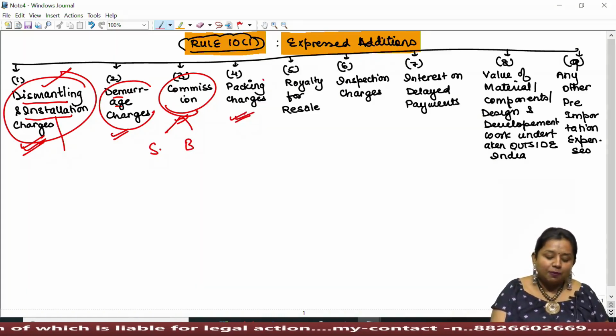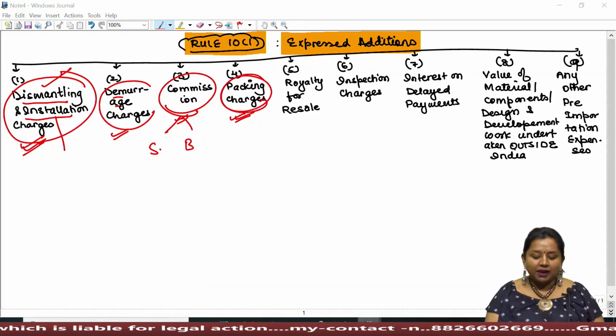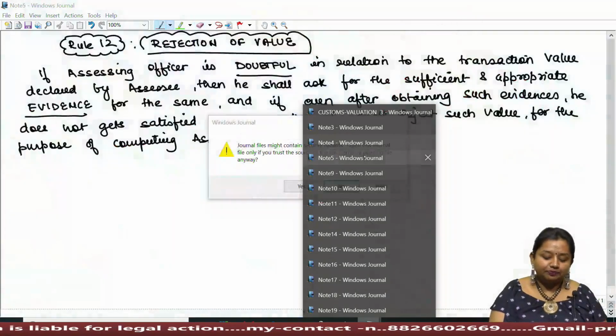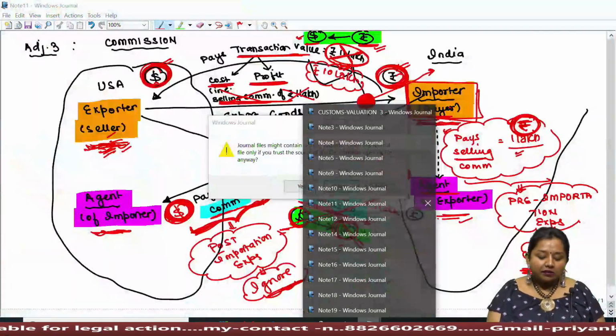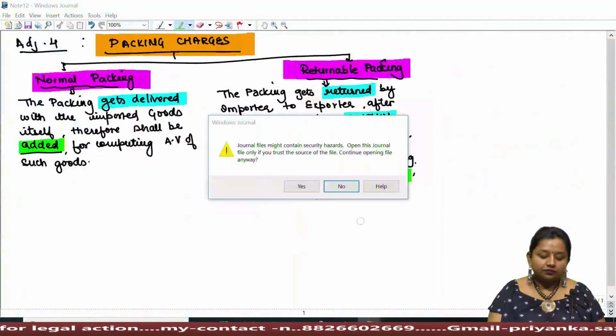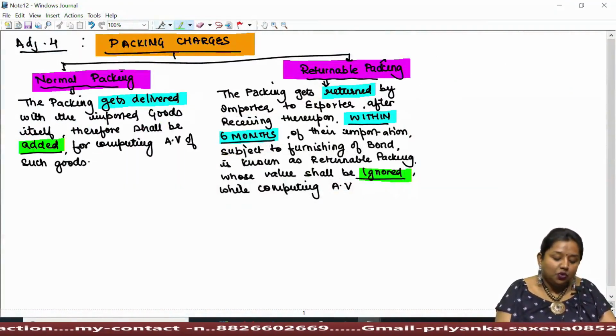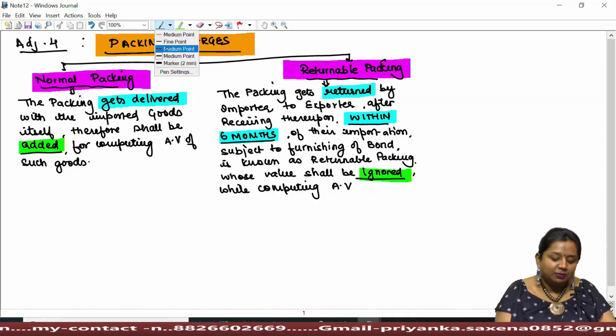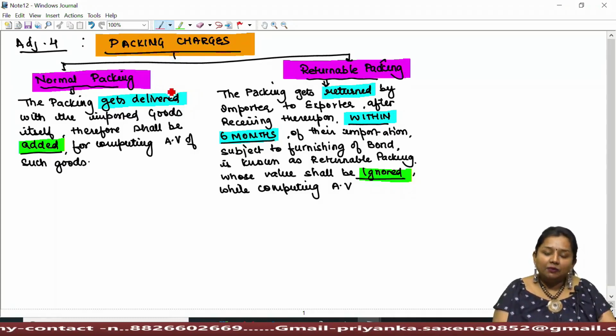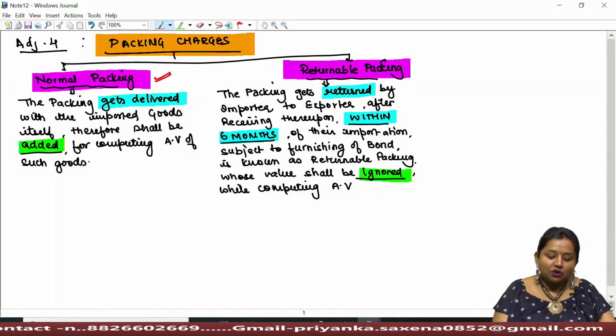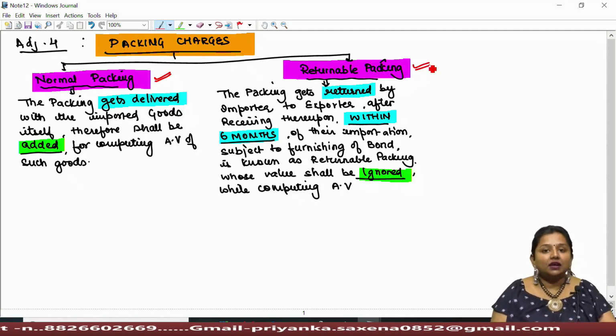Then next comes packing charges. What do you mean by packing charges? Let's see. Now, the lawmaker says that there are two kinds of packing which generally take place at the time of delivering goods. One packing is normal packing and the other is returnable packing.